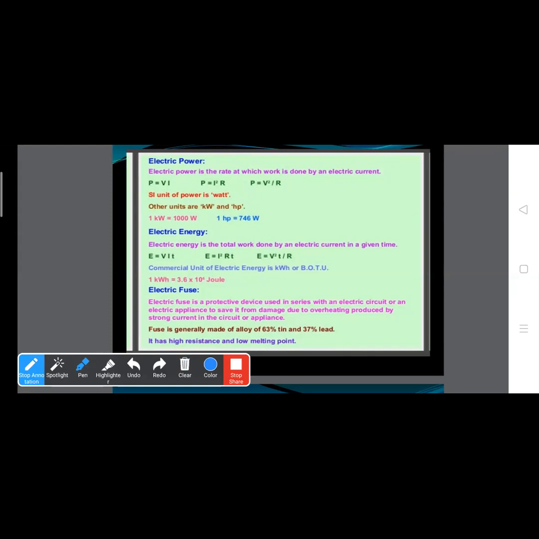Clear? A fuse wire is generally made up of an alloy of tin and lead. It has high resistance and low melting point. So if all of a sudden a strong current flows through the wire, the fuse melts away and the circuit breaks. Thus, the main installation is safe from getting damaged.